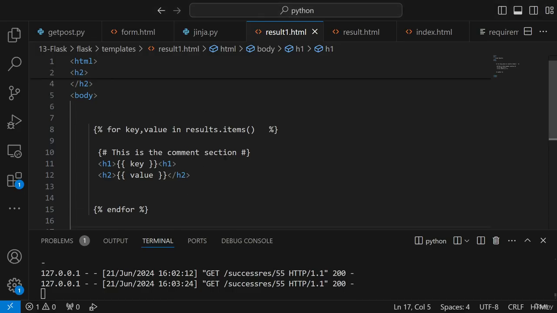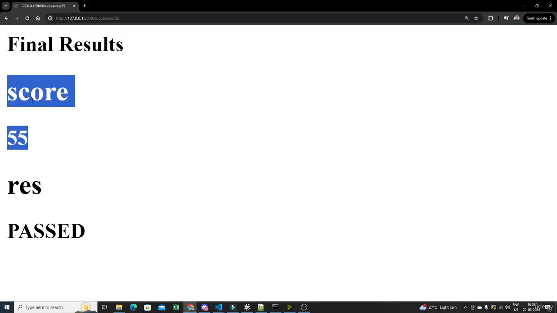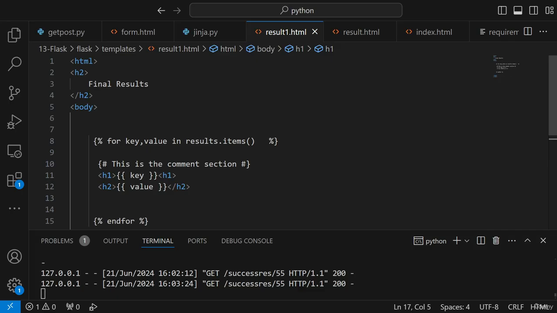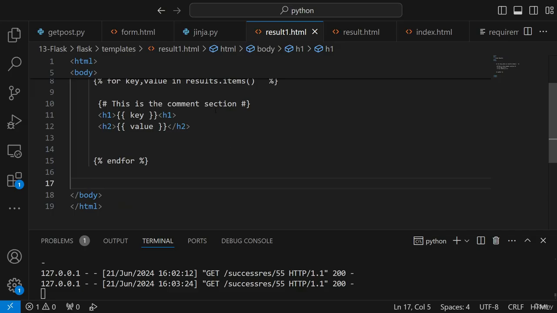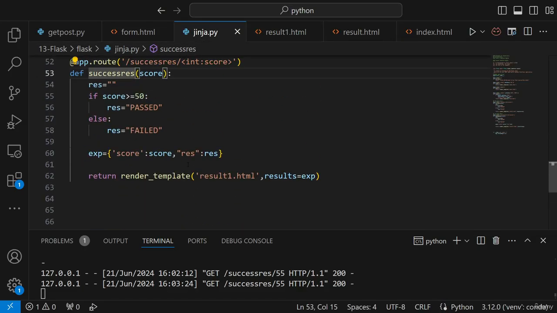So all the information is basically coming up. This is good. This is my result. This is my score that I'm actually able to get. Perfect. So this was one way you can display your items, with respect to your h1 tag and h2 tag. Now let me do one more thing. Let me also show you an example with respect to the if condition.